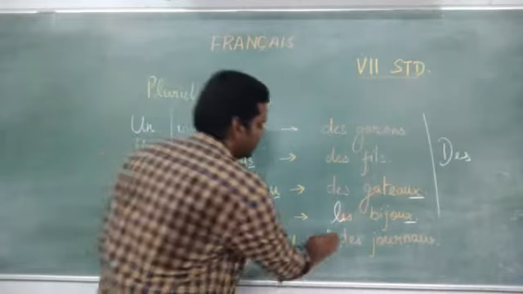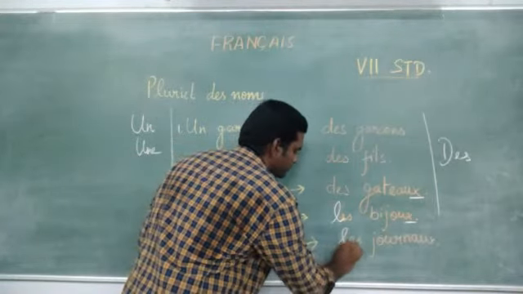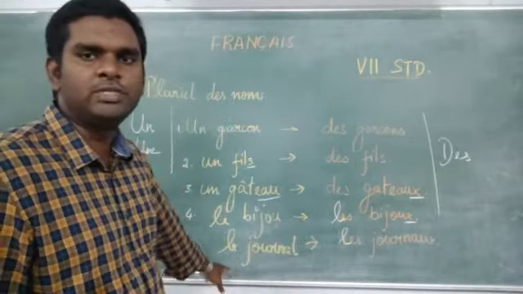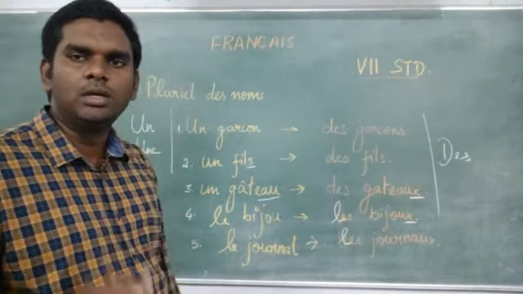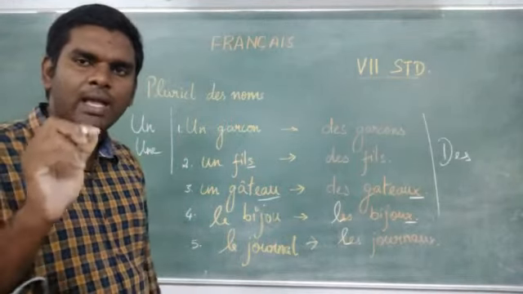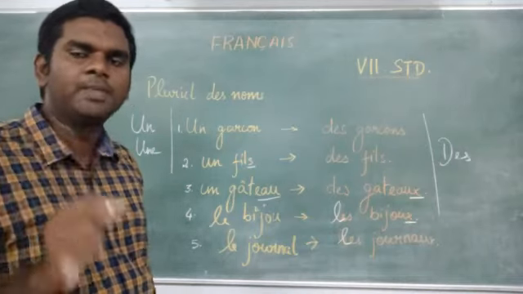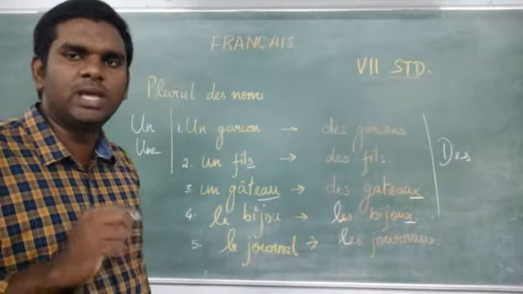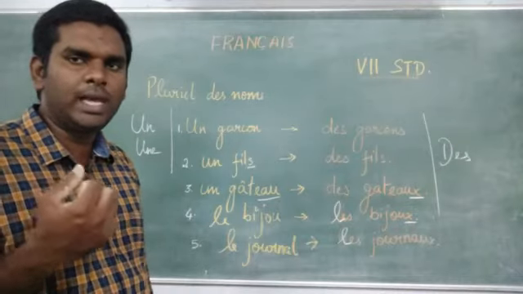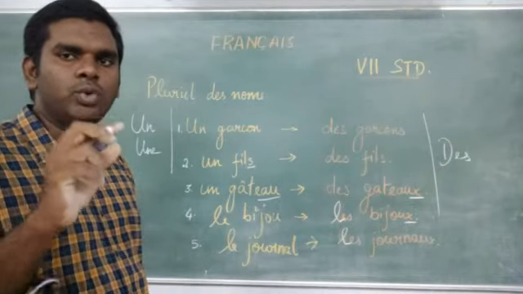Here's the 5th point. The 5th point, if you see, le journal. The word ends with al. Okay, the word ends with al. In case the word ends with al, take out the l and you have to add ux.